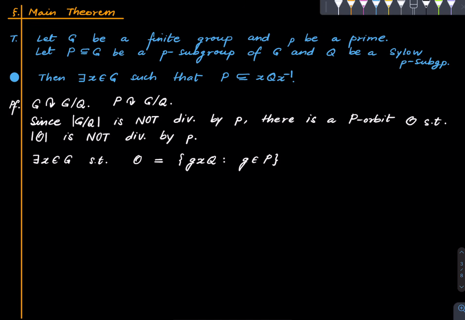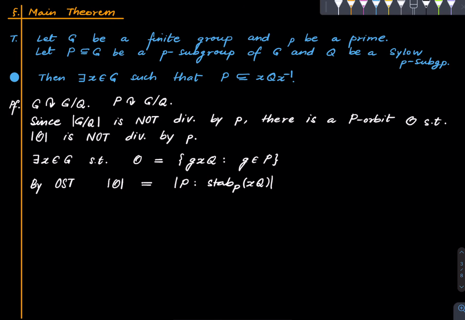And now, by the orbit stabilizer theorem, the size of the orbit is the index of the stabilizer of xQ. Right, so this is the orbit stabilizer theorem because this O is nothing but the orbit of xQ, right? That's how xQ was chosen. So the orbit stabilizer theorem says that the size of the orbit is the same as the index of the stabilizer of the element whose orbit we are considering.